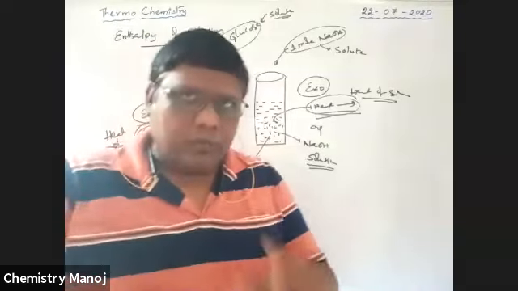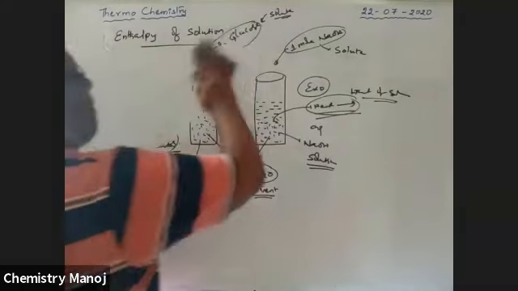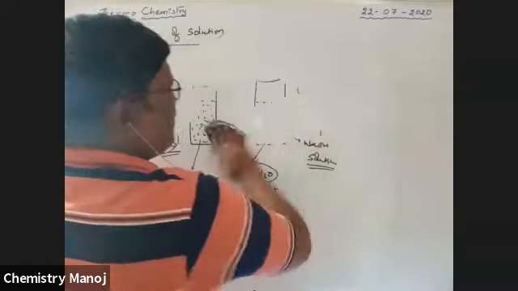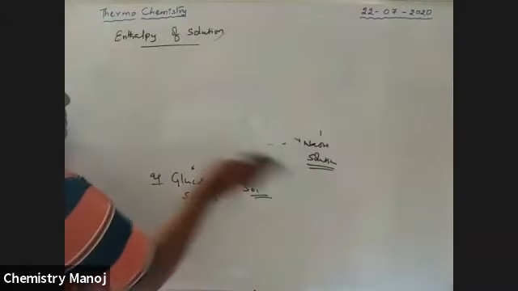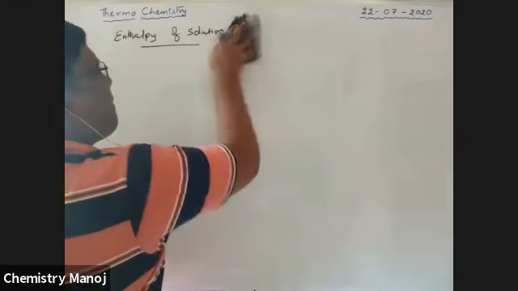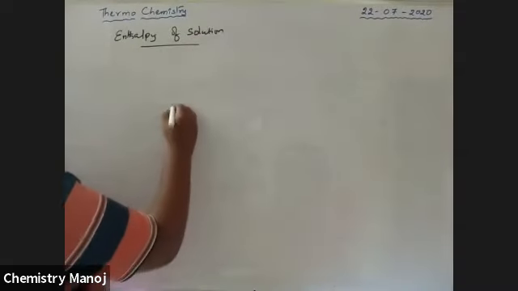Now see here. The same experiment, once again I am repeating. See here.